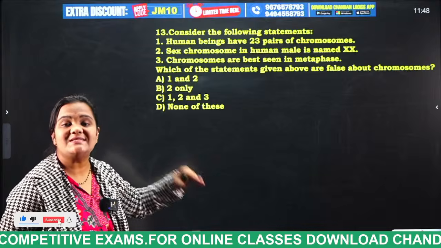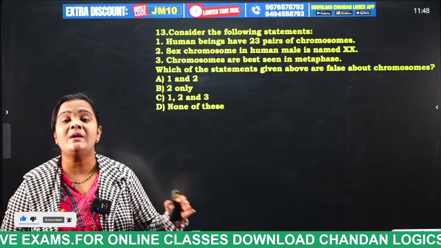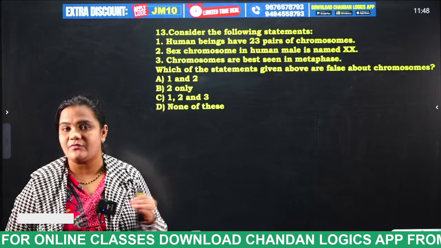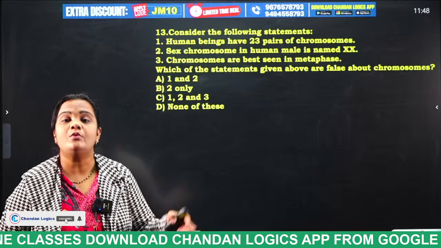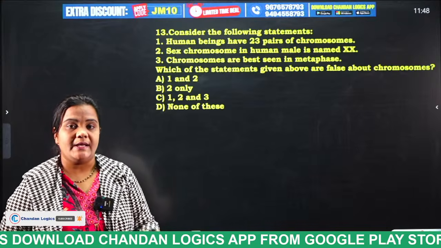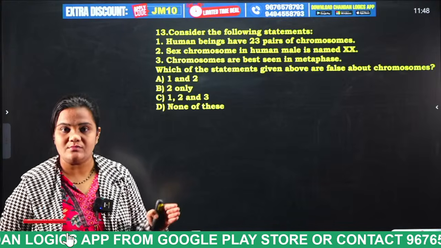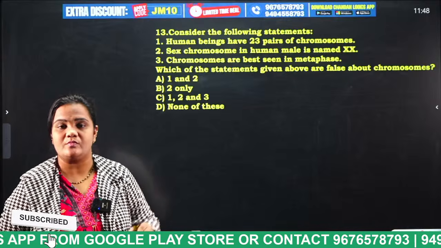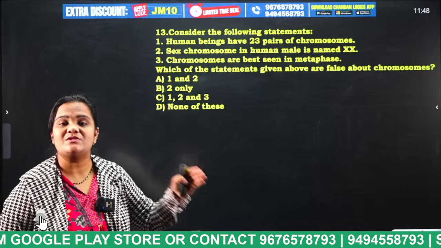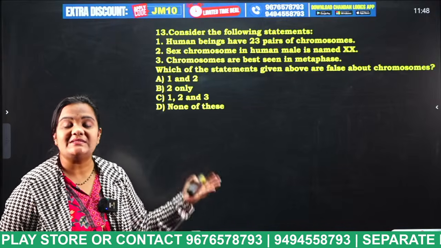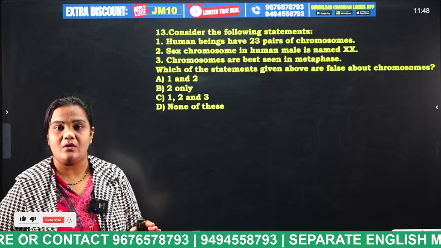This question is regarding chromosomes. Our human body consists of 23 pairs of chromosomes, so almost 46 chromosomes. Of those 46 chromosomes, 22 pairs are autosomes and 1 pair is sex chromosomes. The sex chromosomes are XX and XY.